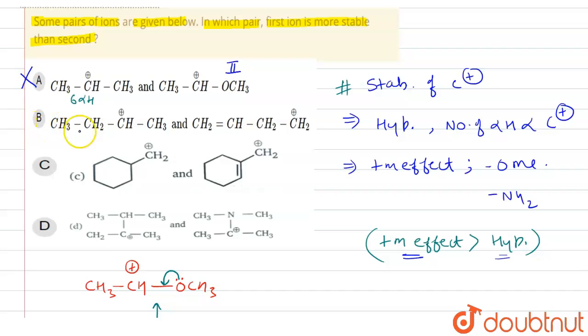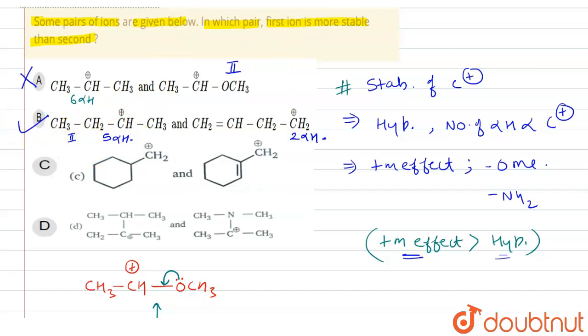Second, B option. In B option we have this type of carbocation. We count the number of alpha hydrogens. We have 5 alpha hydrogens, and in the other case we count the number of alpha hydrogens only, because this pi bond is not in that position. If it were in position, there would be resonance, but this pi bond is in this position, so no resonance takes place and we only count alpha hydrogens. The number of alpha hydrogens will be only 2. This is the alpha carbon, and it has only 2 alpha hydrogens. That's why the first compound is more stable than the second one. So according to the question, this is the correct answer.